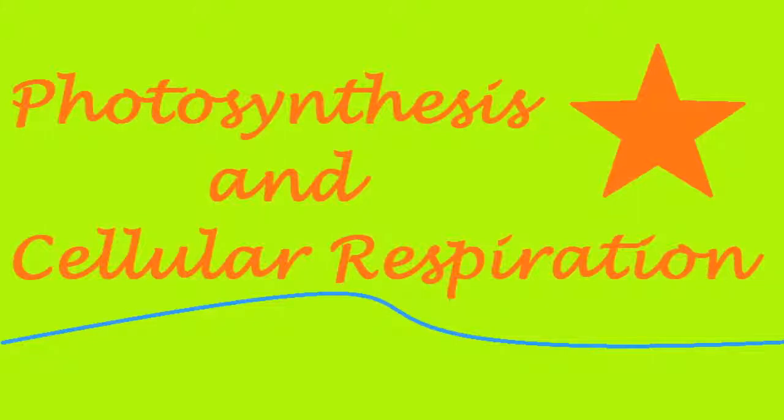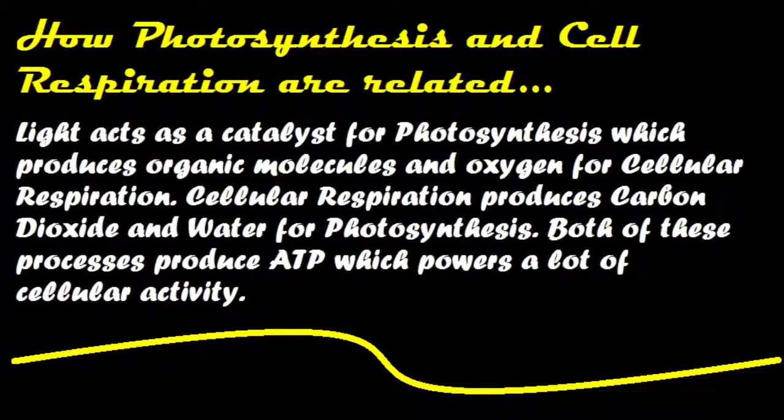All right. Today's topic is photosynthesis and cellular respiration. Let's start off with how photosynthesis and cellular respiration are related. Well, you see, light acts as a catalyst for photosynthesis, which produces organic molecules and oxygen for cellular respiration. Cellular respiration produces carbon dioxide and water for photosynthesis. Both of these processes produce ATP, which powers a lot of cellular activity.